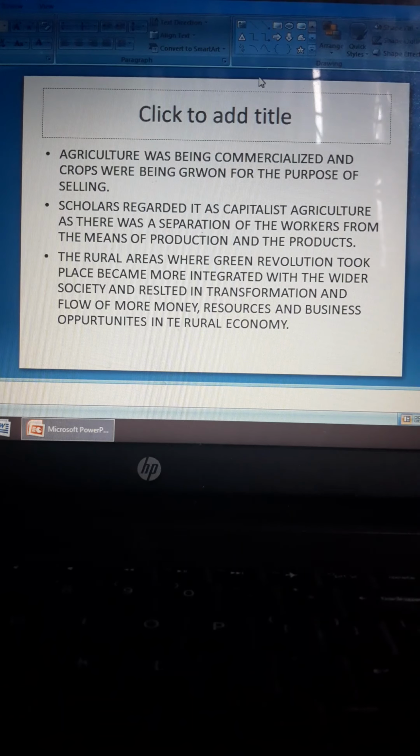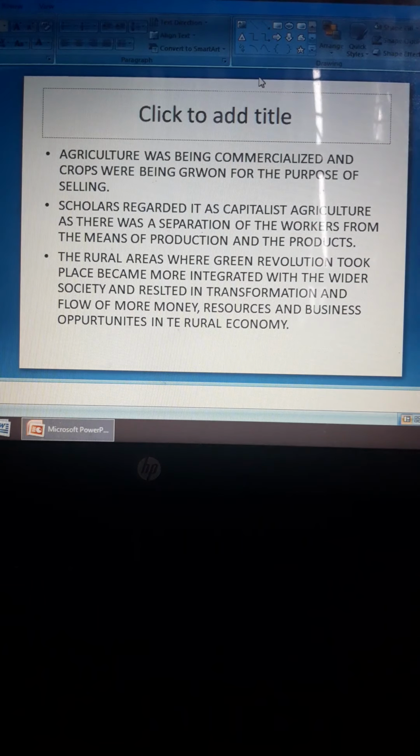Okay, so agriculture was being commercialized, and crops were being grown for the purpose of selling. Earlier, crops were grown only for their own sustenance, self sufficiency. But now they were being produced in order to be sold in the market. Scholars regarded it as capitalist agriculture.